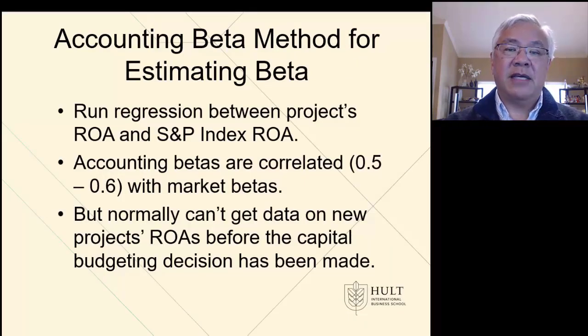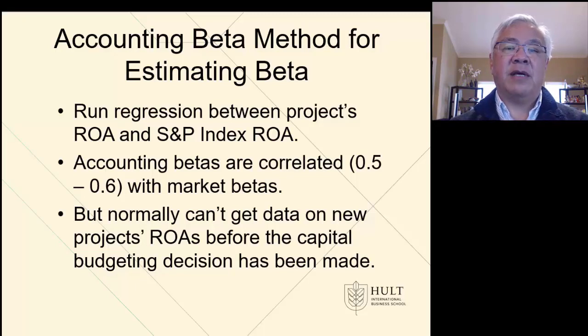We can look a little more closely at the accounting beta for the division, and we would run the ROA for a division or project against the S&P, and then find what that correlation might be, and therefore see if the rate of correlation generates more meaningful results than a pure play or the company WACC.